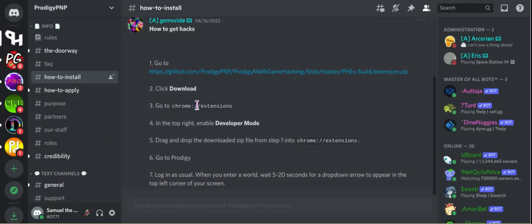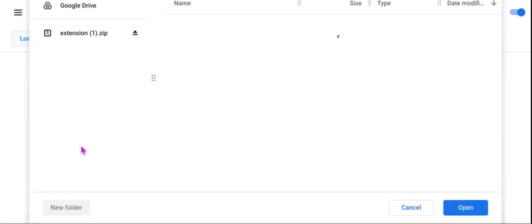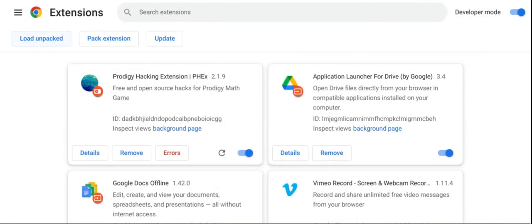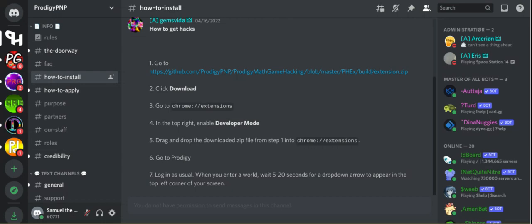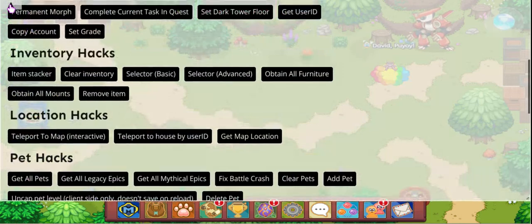So you download, go to your extensions. So once you're here, you're going to want to turn on developer mode, and then you're going to want to press on wherever you keep your files, and then you are going to want to open the zip, X out, and then press the load unpacked. So you'd press the extension zip and then open it, and then you would get it. So then after that, all you'd have to do is go to Prodigy, and then you have this back.